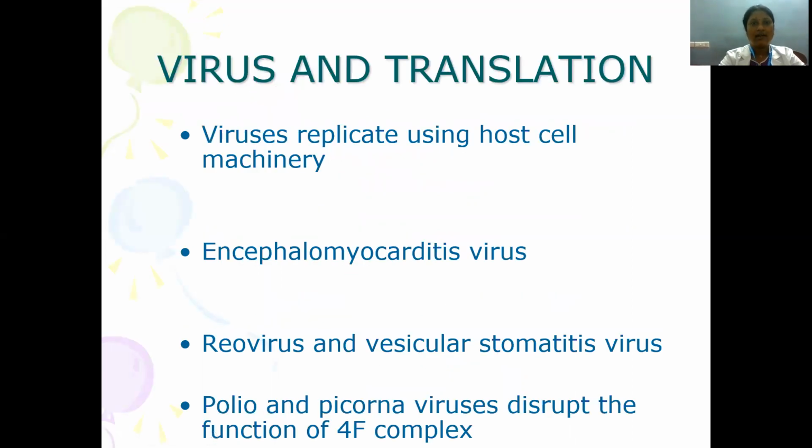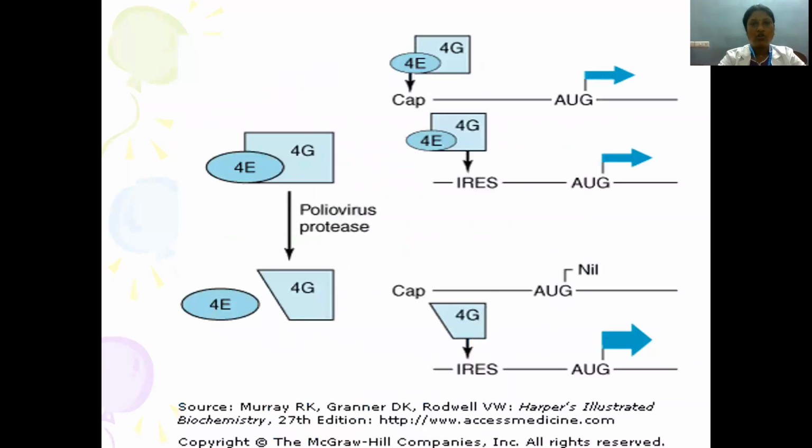Viruses and translation. Viruses replicate using host cell protein synthesizing machinery, which includes encephalomyocarditis virus, reovirus, vesicular stomatitis virus, and polio and picornavirus, which disrupt the function of the 4F complex. We have already seen how the 4F complex regulates the initiation of translation. Here, poliovirus will cause dissociation of 4E from 4G, and there is no formation of the 4F complex.